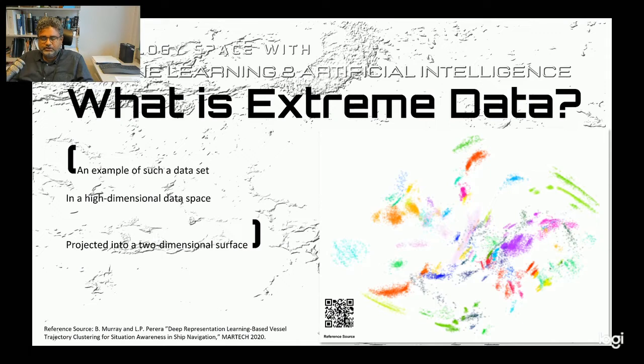So what you generally do is cluster these data in a high dimensional space and then project it into a 2 or 3 dimensional surface for us to visualize this data. And then these clusters can have different colors. So when you've done such an approach, you would see a data set like that. It shows how complex these extreme data sets can be. And you have to remember, when you're looking at such a figure, you are looking at a shadow version of the extreme data.